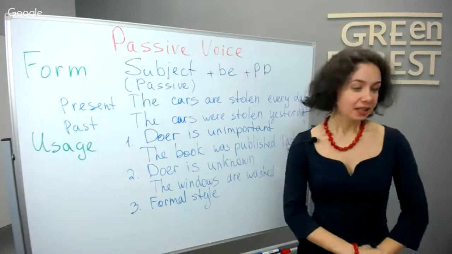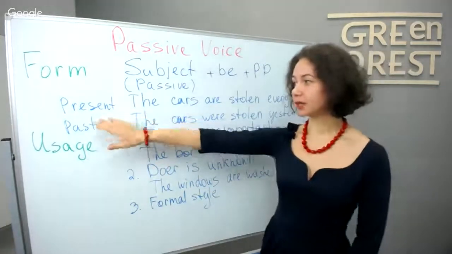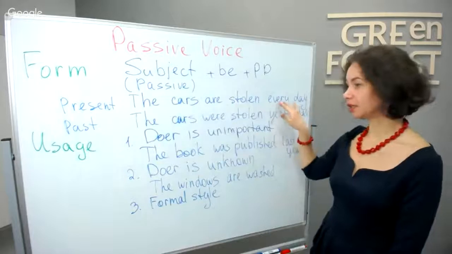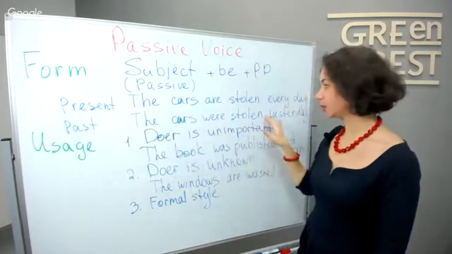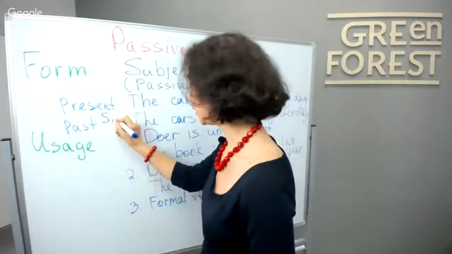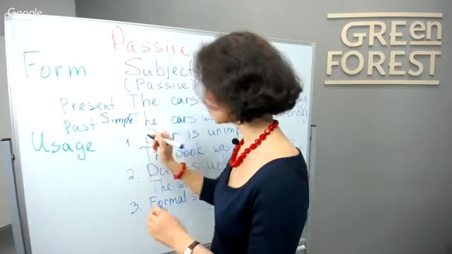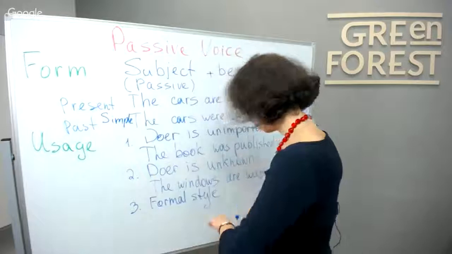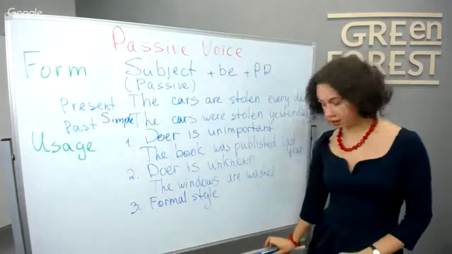Simple, yes, present and past. Yes, this is what I wrote over here. We have present simple, the cars are stolen, and past simple, the cars were stolen. Well, I can write here simple, but actually I mentioned that while I was explaining. Are there more questions? No?